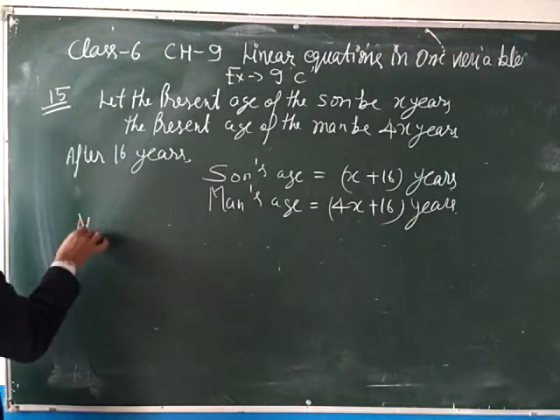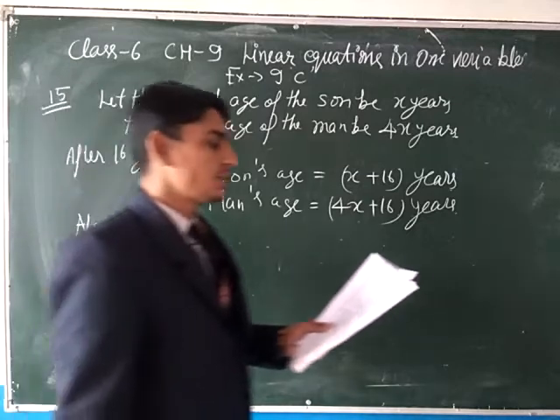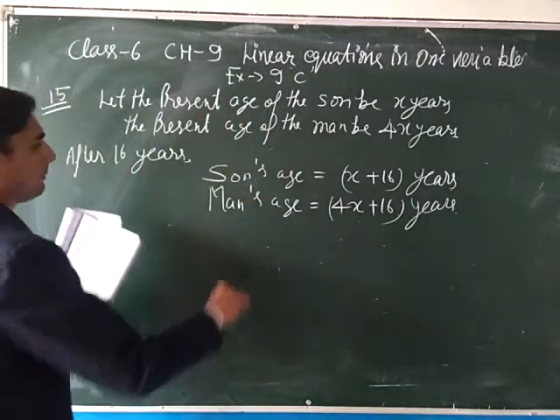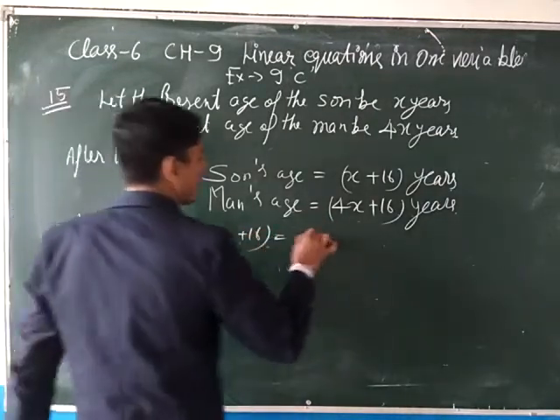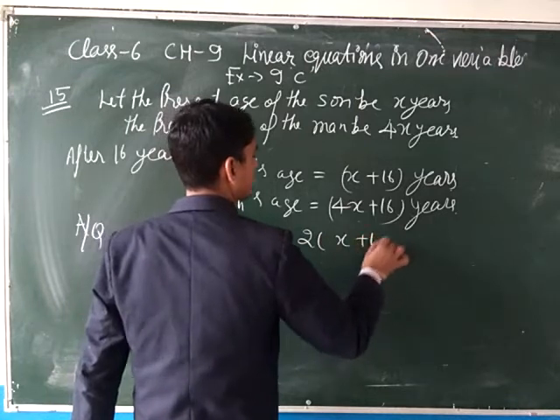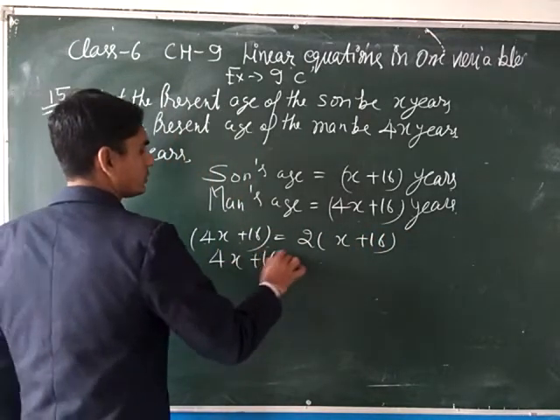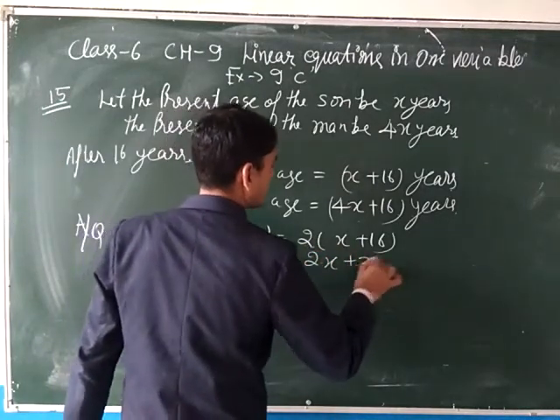Now, according to the question, after 16 years the man is twice his son. The man's age, 4x plus 16, equals twice the son's age. So 4x plus 16 equals 2 times x, 2x, and 2 times 16, 32.